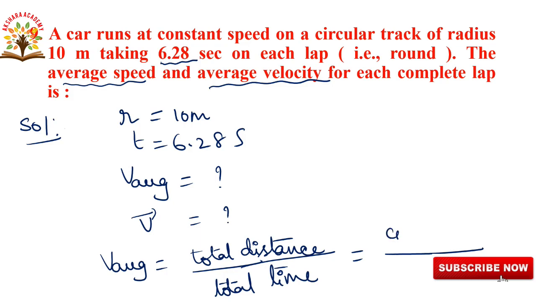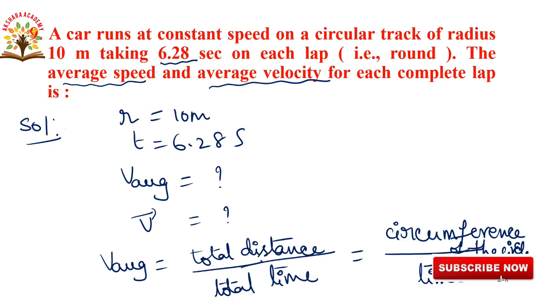It gives the circumference of the circle. So for total distance, we are taking the circumference of the circle, divided by time.